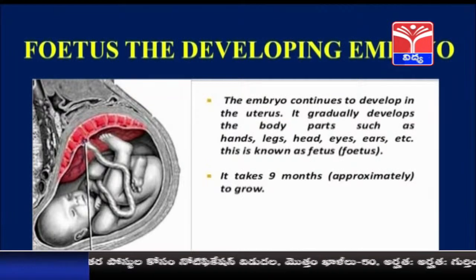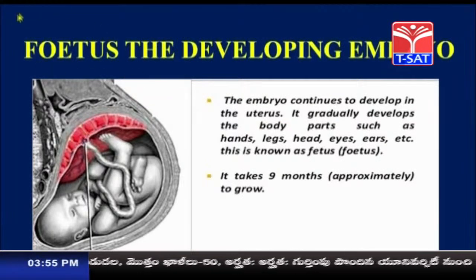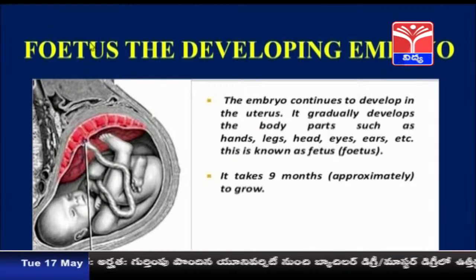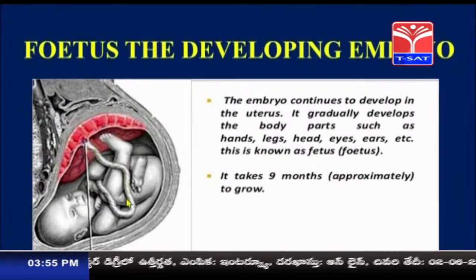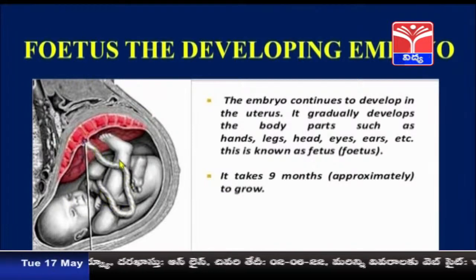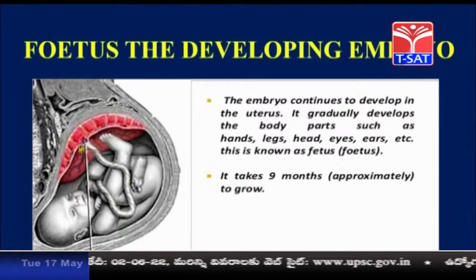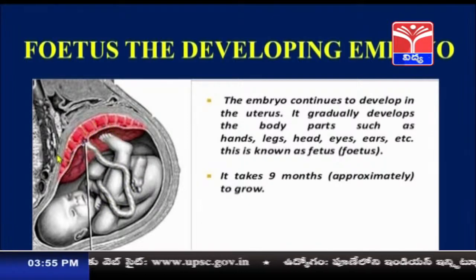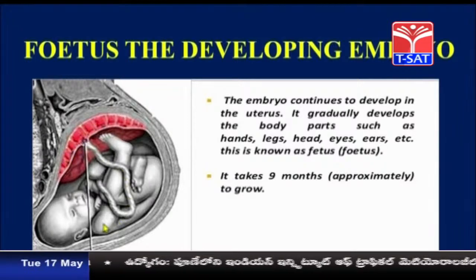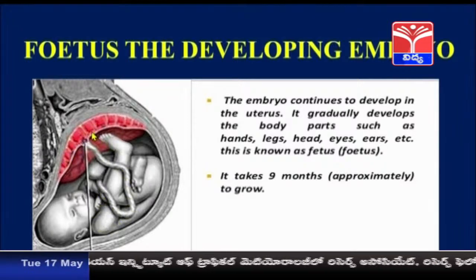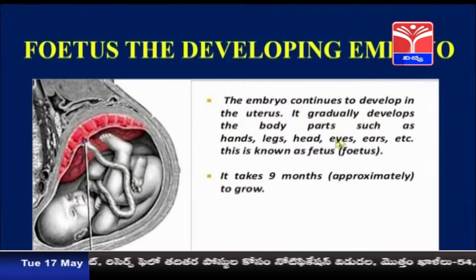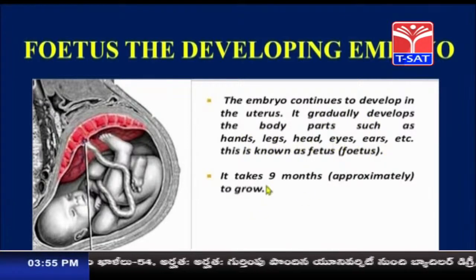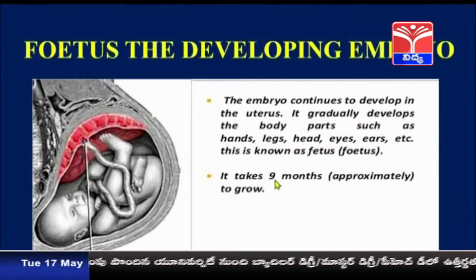What is meant by fetus? From the 3rd month of pregnancy, the embryo is called a fetus. Now this fetus will be present in the mother's womb, and this is the umbilical cord. This red colored tissue is the placenta. From the placenta, everything is supplied to the baby through the umbilical cord, and the embryo continues to develop in the uterus. It gradually develops body parts such as hands, legs, head, eyes, ears, etc., and it takes nearly 9 months to grow.